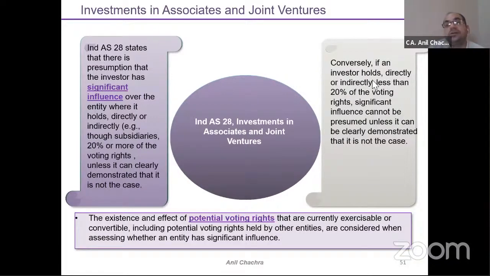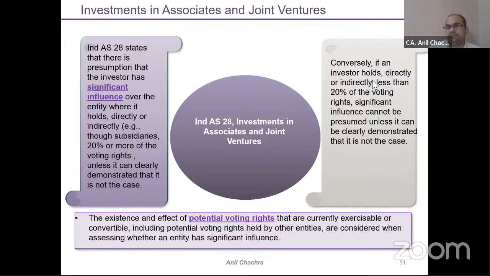Please focus on the words directly or indirectly through subsidiaries. Through subsidiaries means, I am company A, and I am having a subsidiary company B, wherein I am having, suppose, 55% holding. Now this company B is having an associate, company C, wherein company B has invested 23%.